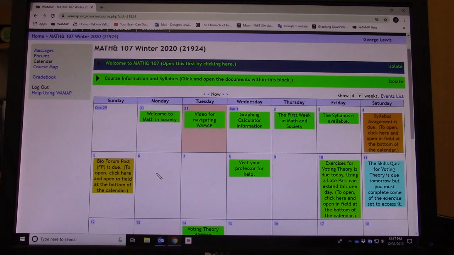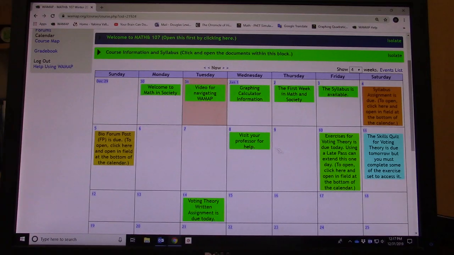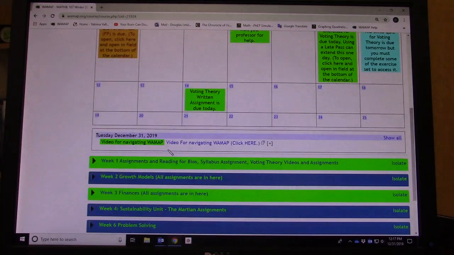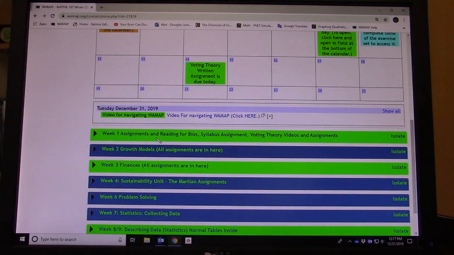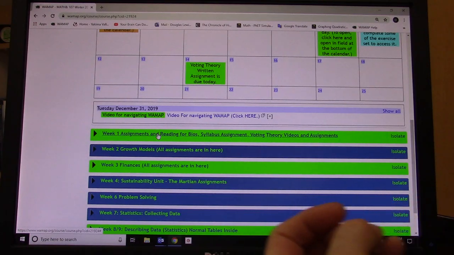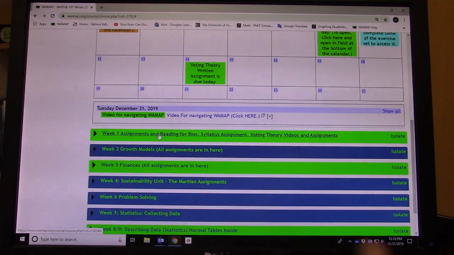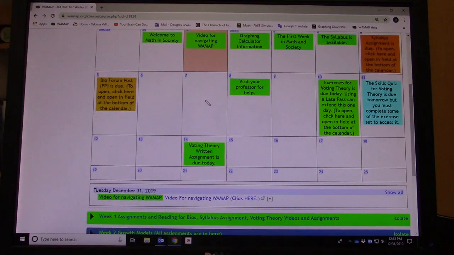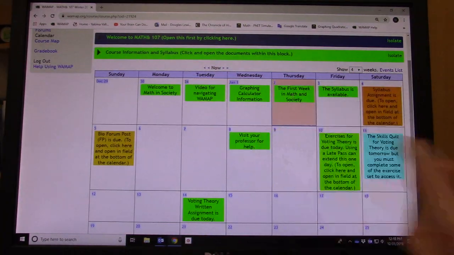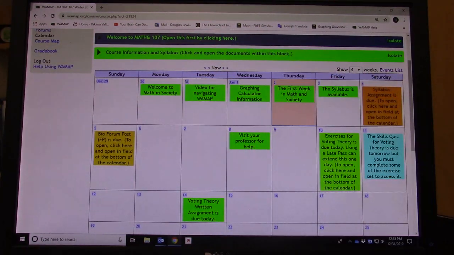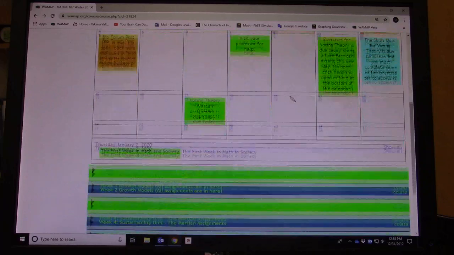You should get 100% on those. Next, the exercises for voting theory. Now this is after you've accessed and read the book and looked at the videos. This says week 1 assignments down below, so it tells you here, in fact it says the first week in math and society. This is tomorrow's day, the first day of class.